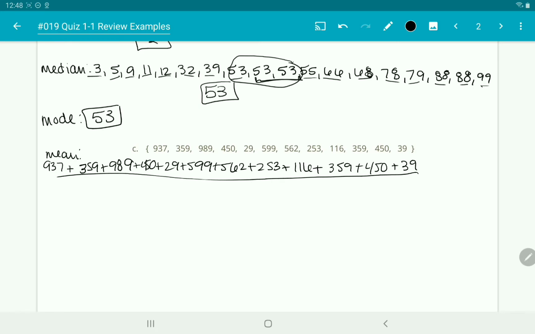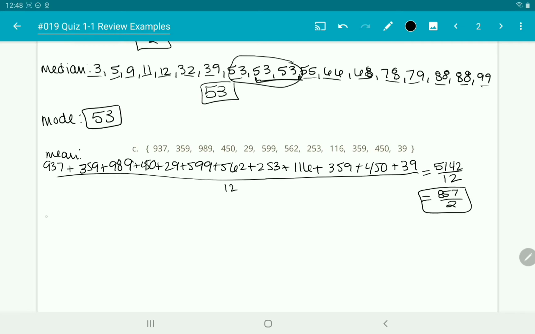We have to divide that by 12 because we have 12 numbers. If we add that up, we get 5142 over 12. And then if we simplify that, we have 857 over 2, and that's the farthest down we can simplify it. So we're going to leave it at that.